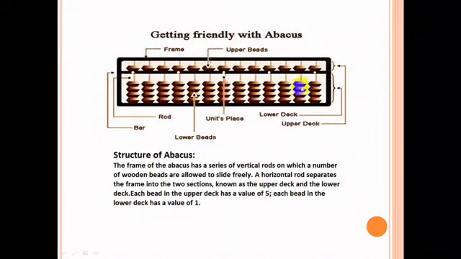Each bead in the upper deck and the lower deck has a value. Here you can see the upper deck has a value of 1, and the lower deck has a value of 4. It is our option how many beads we want to keep. Here is the unit place in the middle of the rods. We say this is the unit place, and it is used for the beads to calculate the